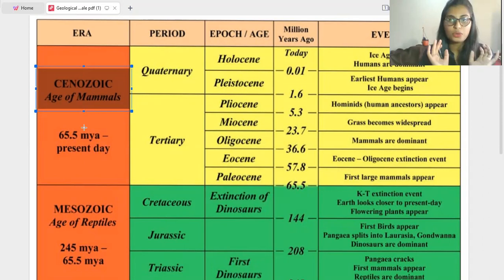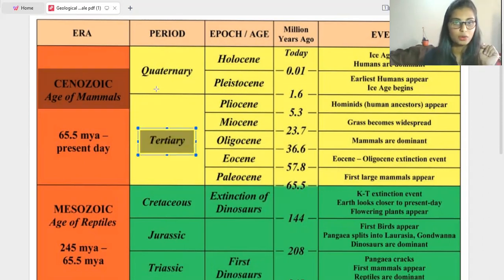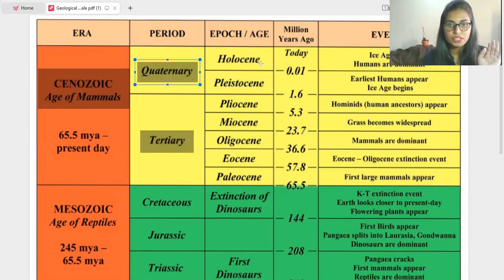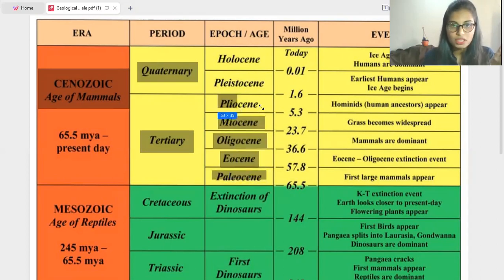In the Cenozoic era, two periods are there, that is Tertiary period and also Quaternary period. In the Tertiary period, one by one we discuss the different ages: Paleocene, Eocene, Oligocene, Miocene, Pliocene, Pleistocene.